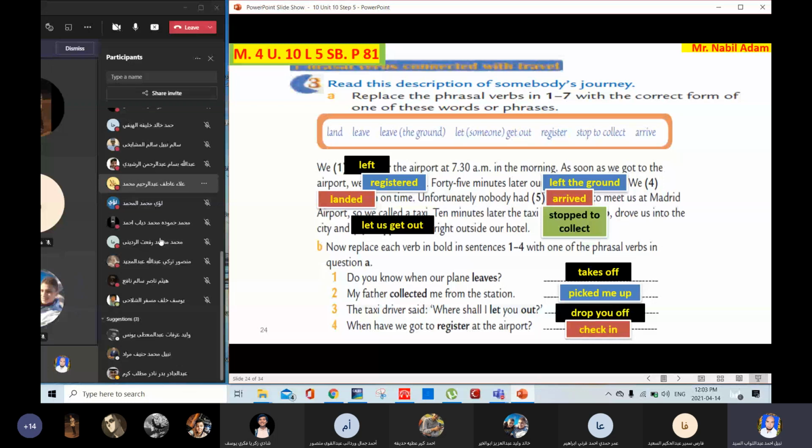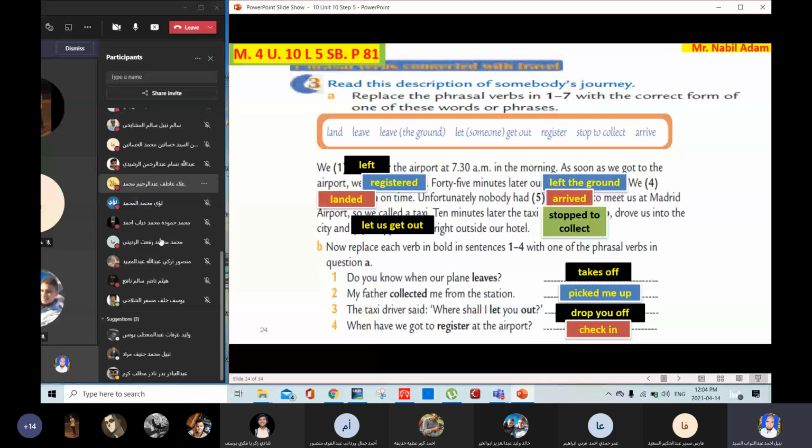What's the opposite of check-in? Who can tell me? Haitham Nasir? Who's a good student here? Muhammad Hamouda. What's the opposite of check-in? A checkout. Very good. A check-out means to leave the hotel.